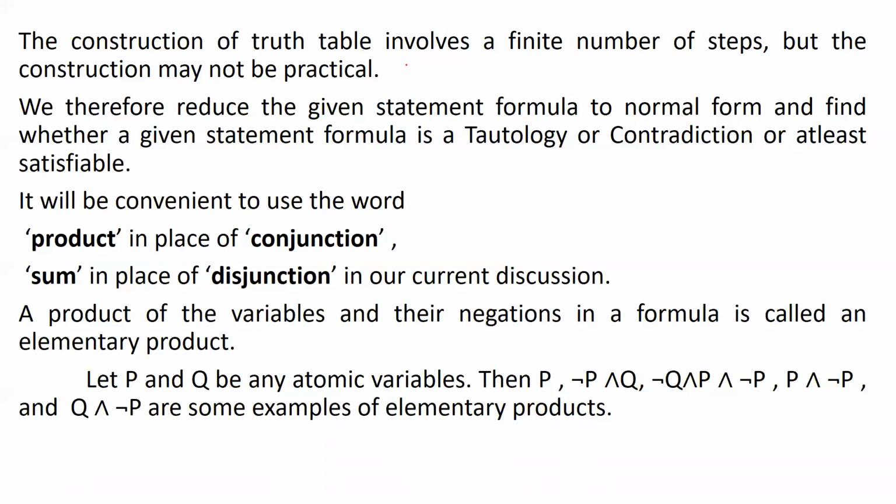Coming to the 4 variables, if I am going to take 4 variables, it will be a little bit difficult to construct the truth table for that. So for that we are going to change that into the normal forms. Okay, we therefore reduce the given statement formula to the normal forms.